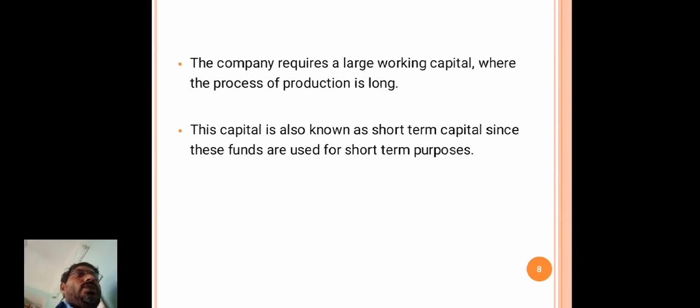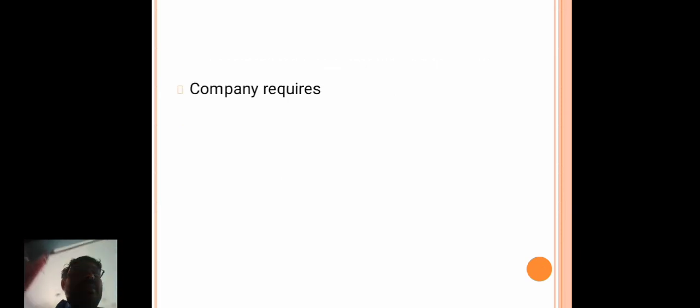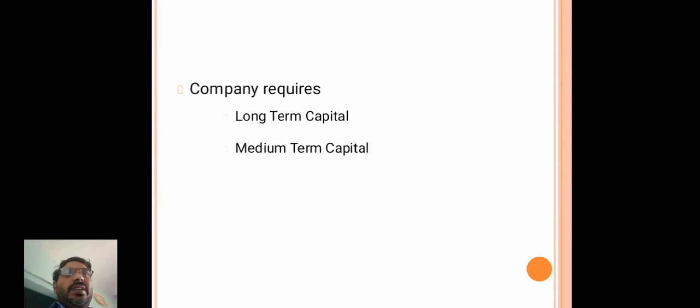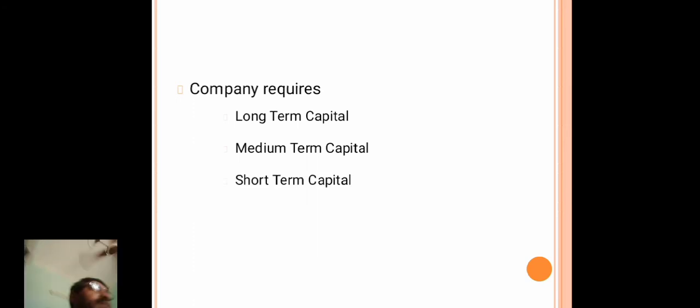So up to now, the company requires fixed capital and working capital, and we can call it short-term capital also.